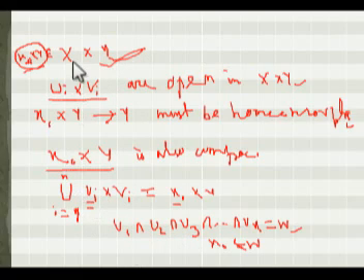All are open in X, so the intersection must be open. So W must be open in X, and because all these open sets Ui in the topology X cover the point X0, the intersection W must contain the point X0.